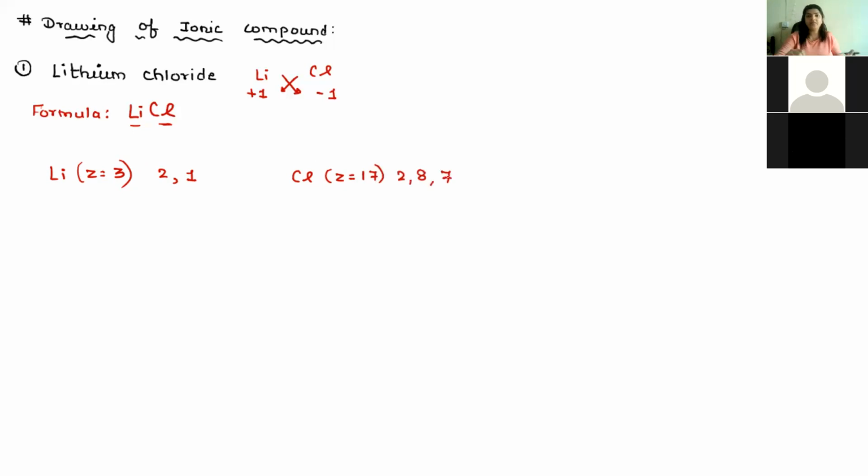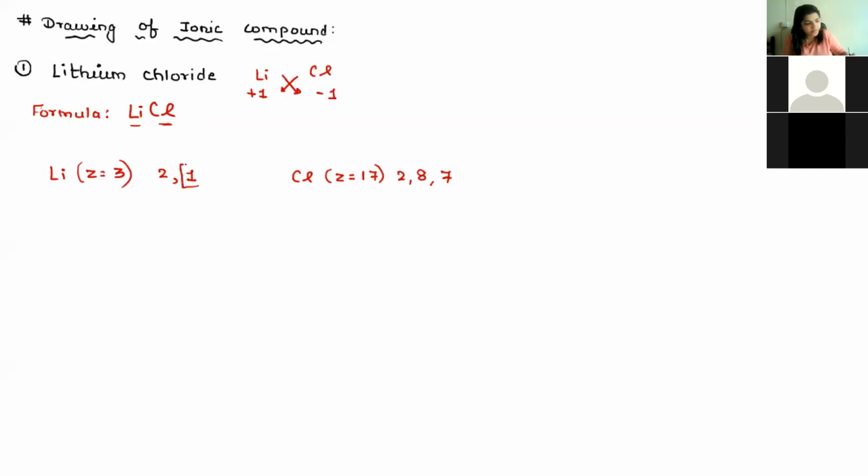Everybody pay attention and check properly how I am writing, because drawing the ionic compound can be a 2 or 3 mark question. First write the formula, by which you get an idea of how many atoms of each element there are. Secondly, write the electronic configuration. Lithium is 2, 1.